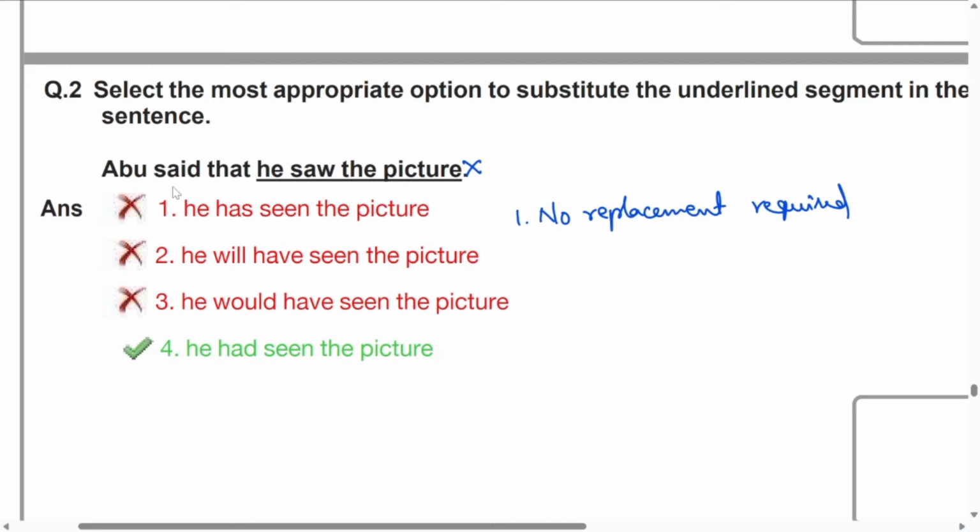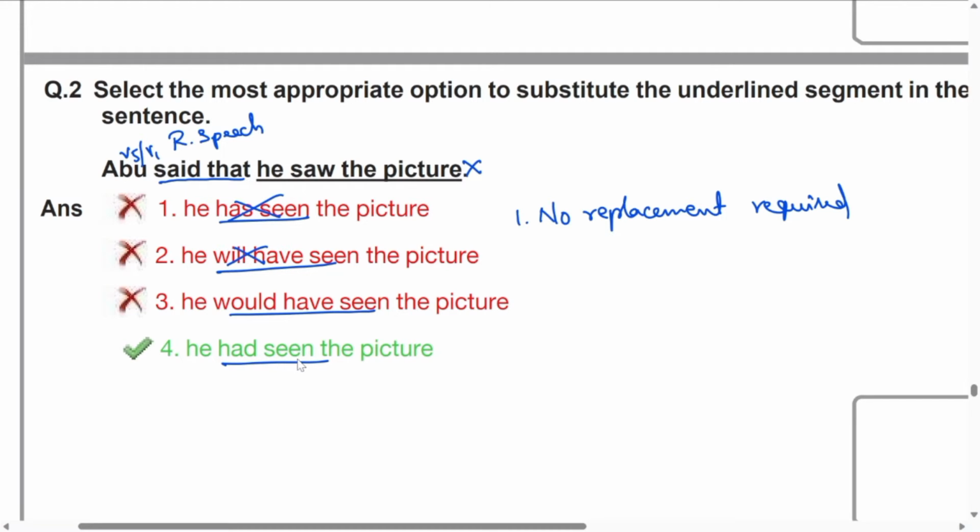Now if you look at the sentence very carefully, this statement is in the indirect speech form. Said changes to said that in the indirect speech. It is also called reported speech. In reported speech, remember, we never use present perfect. Has seen is a present perfect. We never use present perfect in reported speech unless the reporting verb is in the V1 or present form. There is one exception, but the exception doesn't apply to this question. Will have seen is never used. Would have seen must be there again in the indirect speech. Another one is had seen the picture.